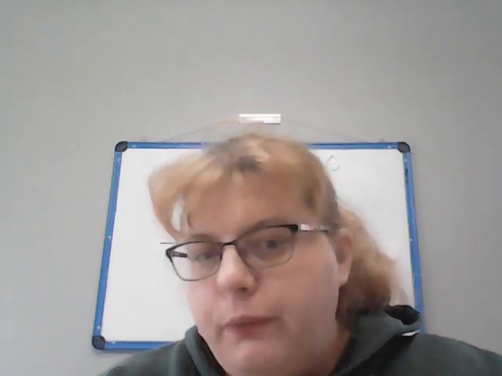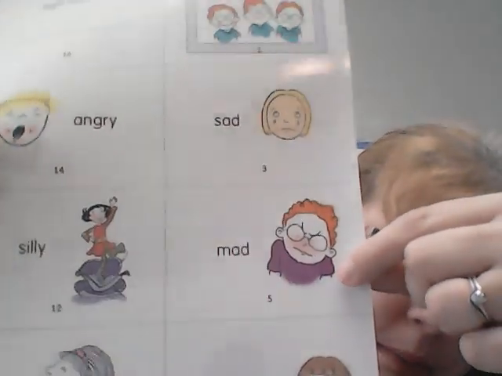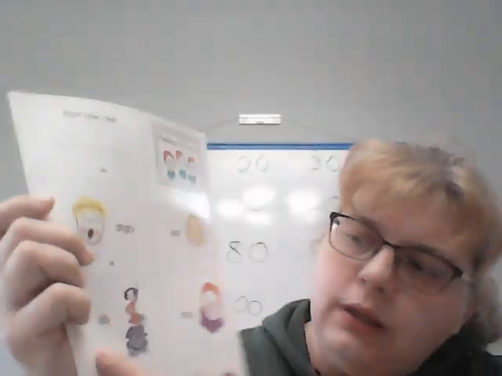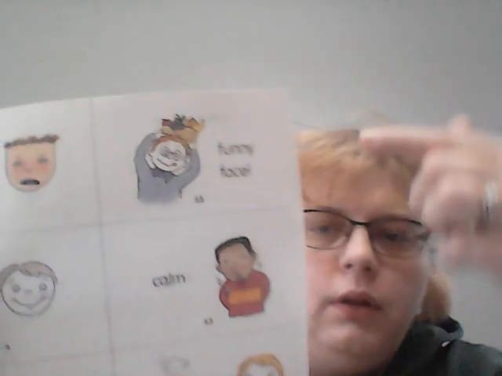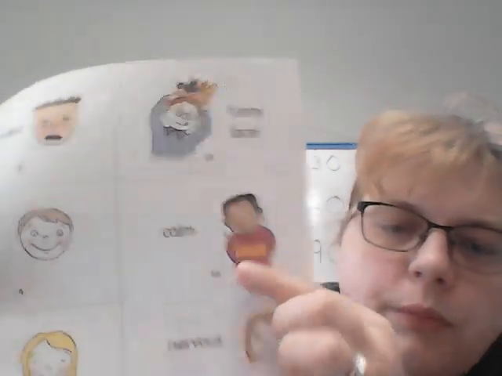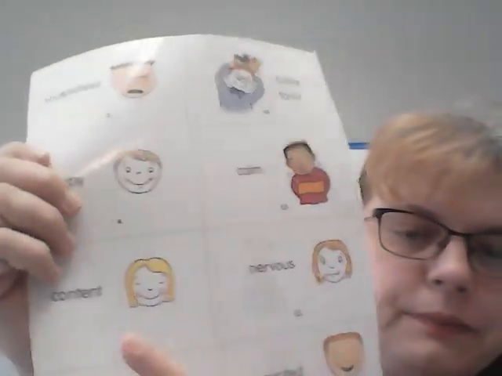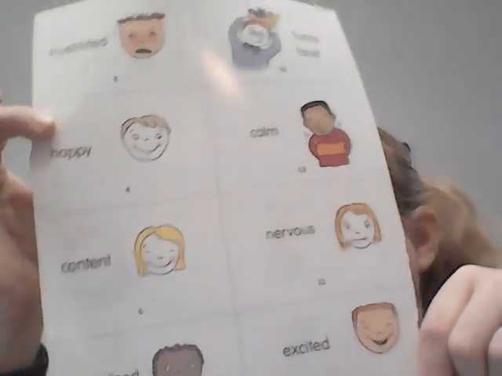We've talked about feelings before, but there are a bunch of different feelings. We have sad, mad, worried, angry, silly, sleepy, frustrated, happy, calm, content, nervous, surprised, and excited. Those are all different feelings people can have. We've talked about a few other ones as well.